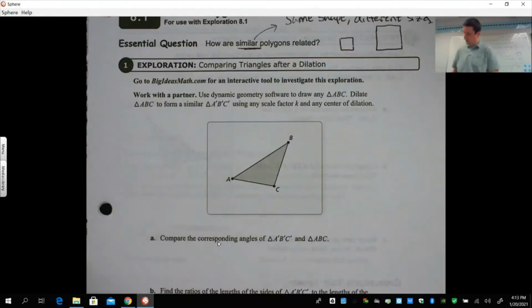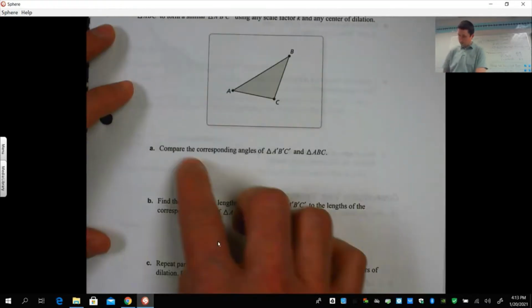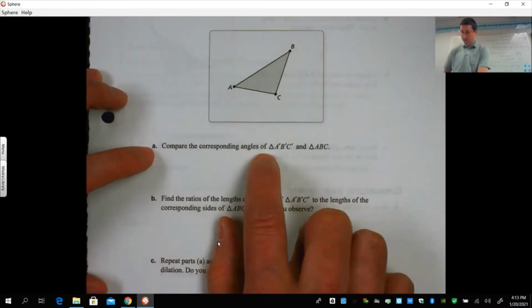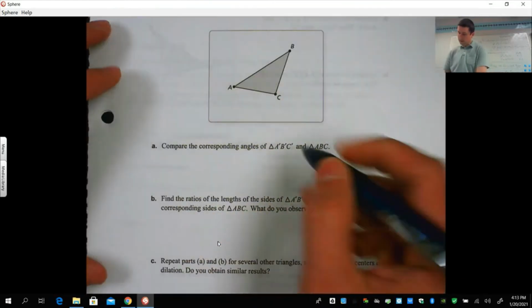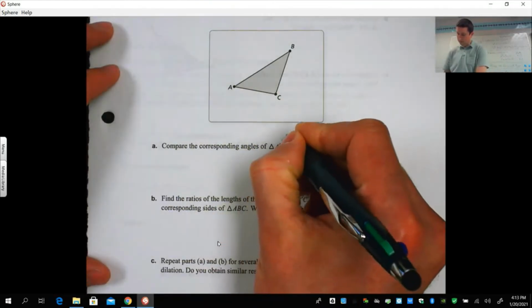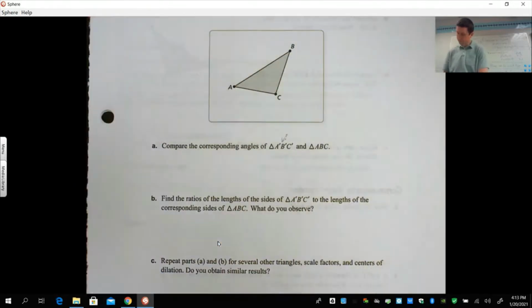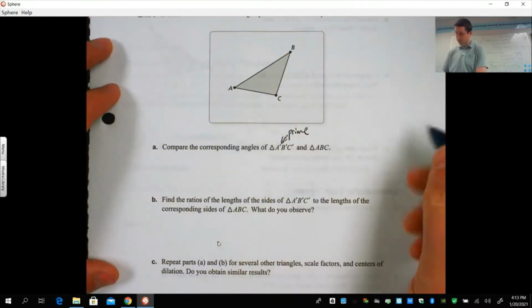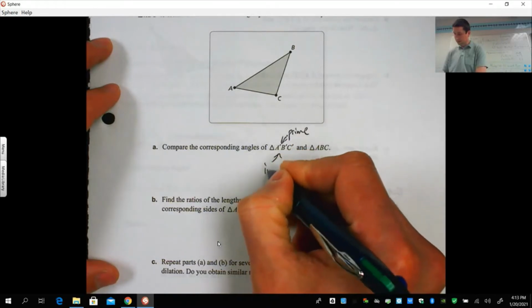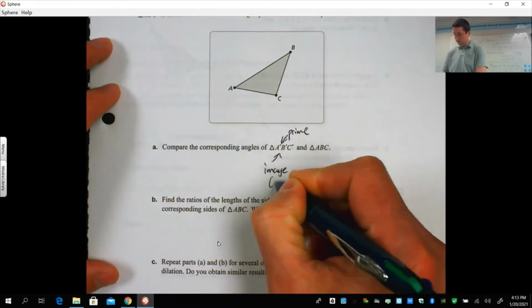Okay, so some of the vocabulary here. Compare the corresponding angles of triangle A prime, B prime, C prime. Remember, the name there, when you have the primes, that is referred to as a prime. This is the image. It's the new one.